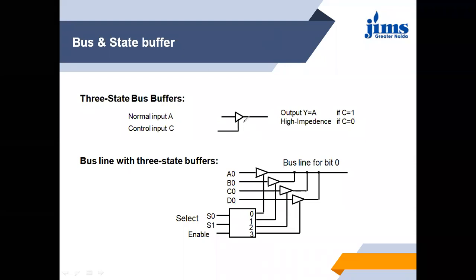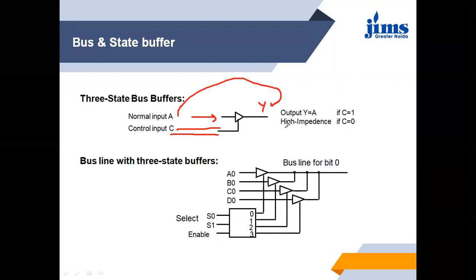This is an input A. This is a control line C. The output, suppose, is represented by Y. So Y is equal to A. Y is equal to A means this will be at the output when the control input C is equal to 1.